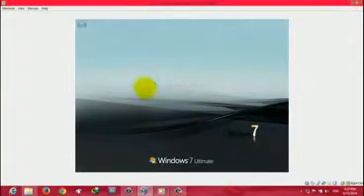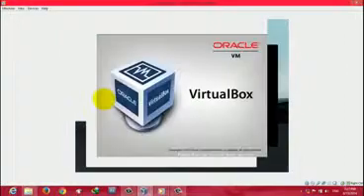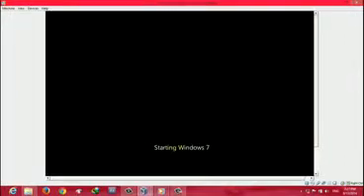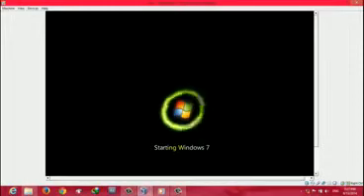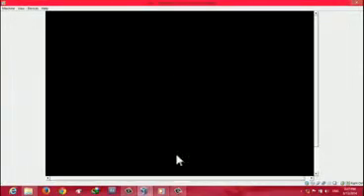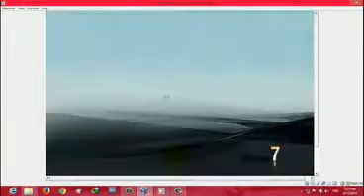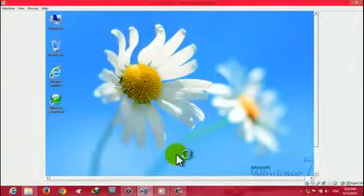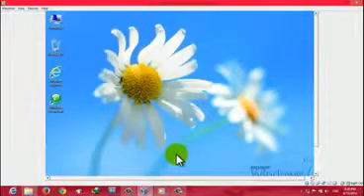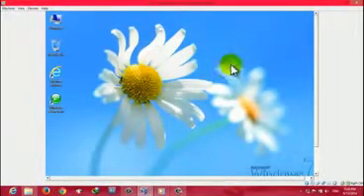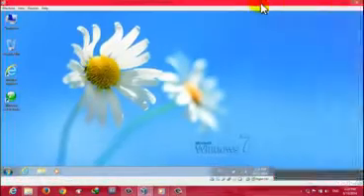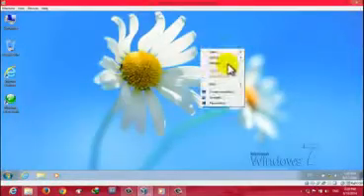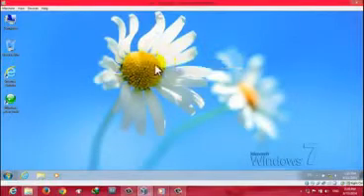So just wait for the reboot. Okay, now our virtual machine is restarted. Now you can see we have full screen of our virtual machine.